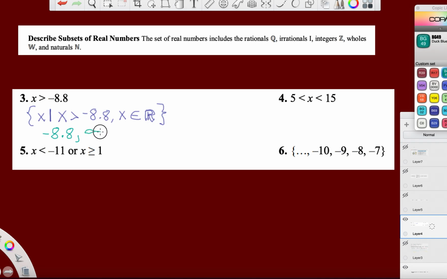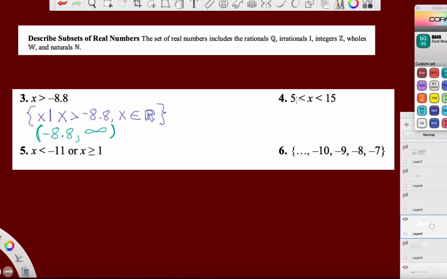So we're going to go infinitely, and it's very hard to draw with this thing. We know, because I told you just a second ago, we can never put brackets around infinity. So we know that we have parentheses there. Is there an equal sign here? Is it greater than and equal to? No. So it's not inclusive. Therefore, we're going to put parentheses around this one.